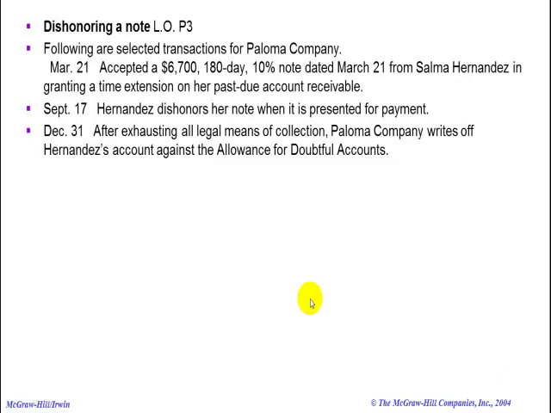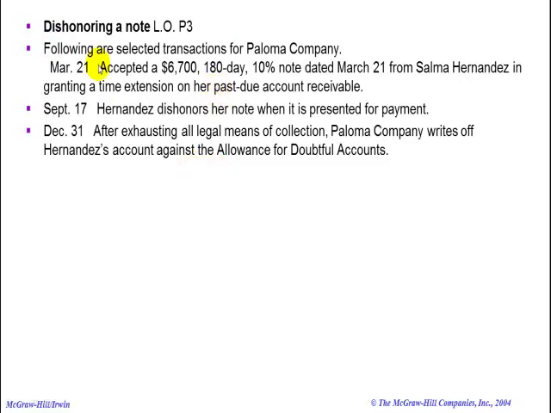So what happens if you let someone borrow money on a note and they don't pay you? Well, that's called dishonoring a note, and we're going to find out how that's recorded in these following transactions. So we have the following selected transactions for Paloma Company.